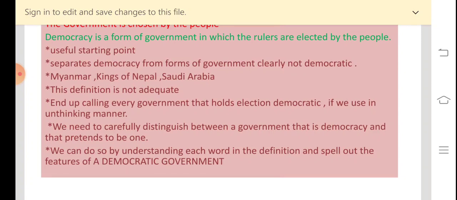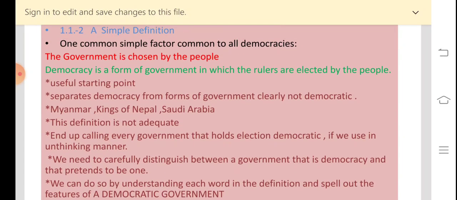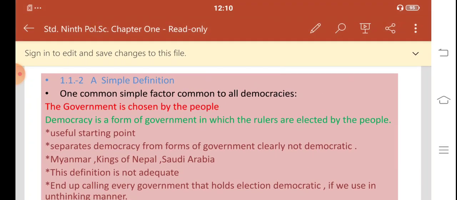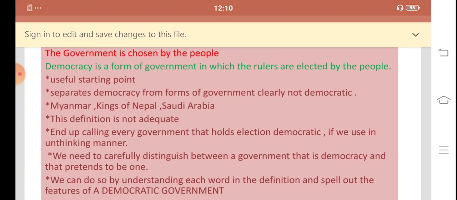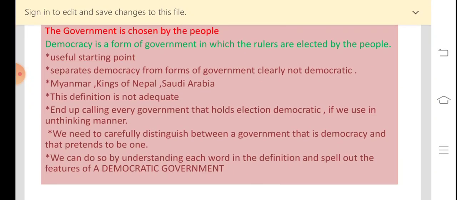And this we can do by understanding each word in the definition and spelling out the features of a democratic government. So now we are going to work out the meaning of the terms in this definition and thereby evolve features of democracies.